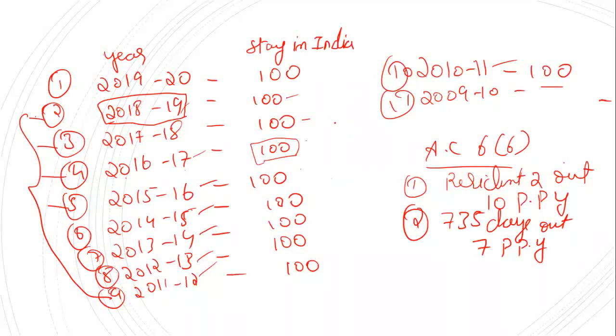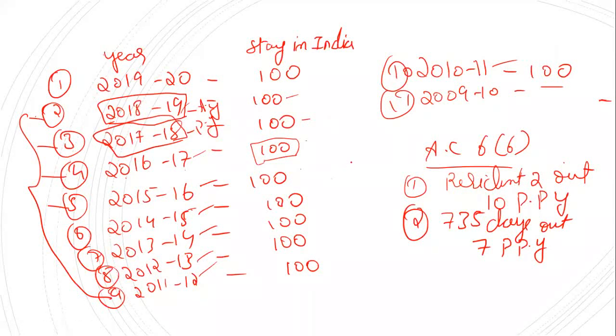Correct? To find out whether an assessee is a resident or not, he has to satisfy any one basic condition, it's enough. Then he will be called a resident. So every year, starting from 2018-19 to 2009-10, we will be seeing whether he was a resident. When you are calculating for 2018-19, that time 2019 becomes the assessment year for that calculation alone. For 2018-19, the previous year will be 2017-18.